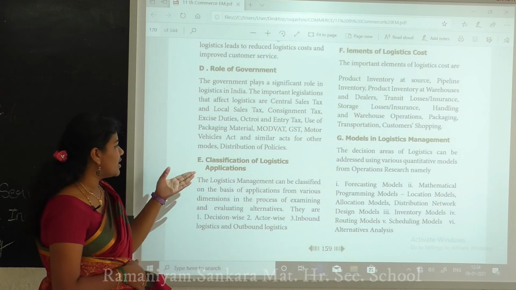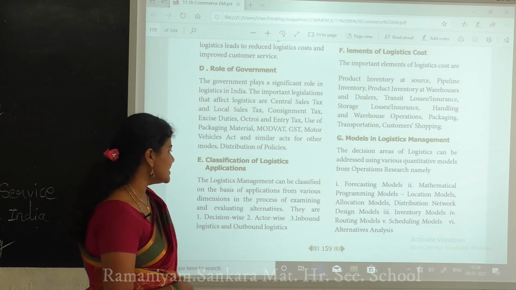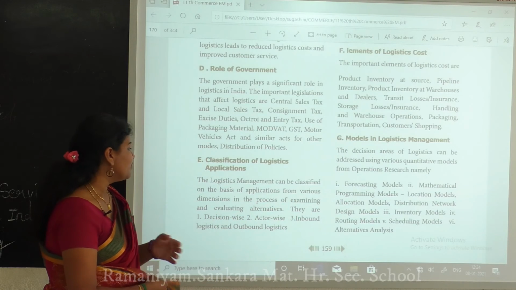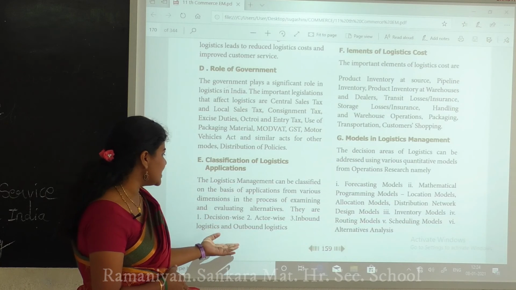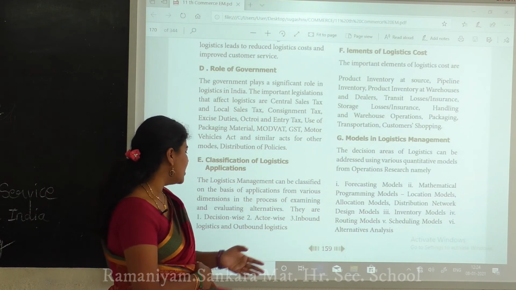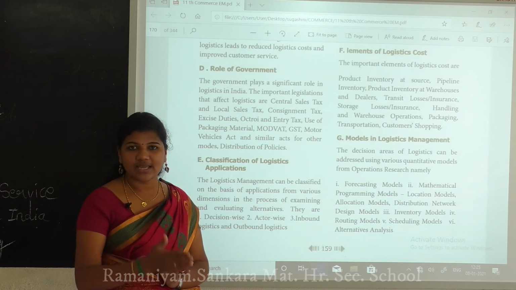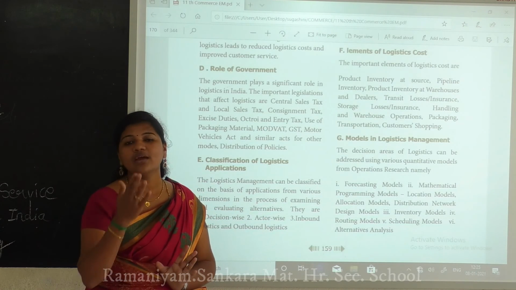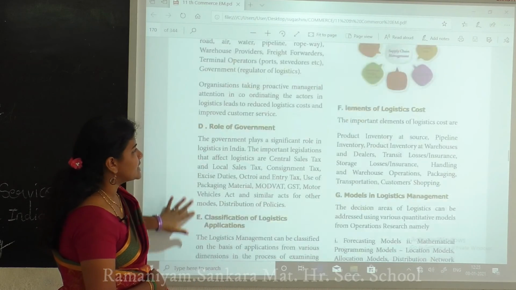Next is the classification of logistic applications. Logistic management can be classified on the basis of applications from various denominations in the process of examining and evaluating alternatives. So that wise they have given three here: decision wise, actor wise, and inbound logistics and outbound logistics. Decision wise means what decisions we have to take, first thing, second thing, like that. Actor wise means once we put the decision, next we have to act on it. The third one is inbound or outbound, whatever it is.